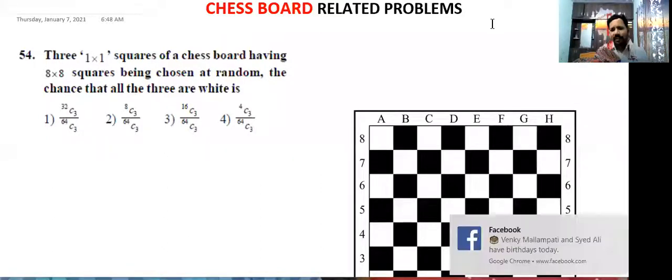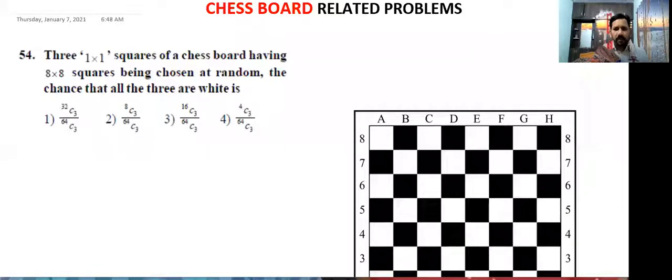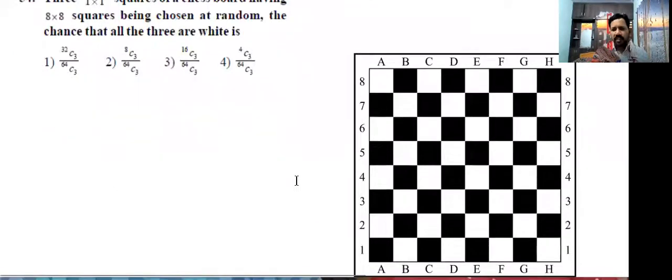In probability, I am going to discuss chessboard related problems. These are important. Those are in permutation combinations also we discussed. First is the chessboard. There are white and black color squares. Each row or each column, see how many squares are there? There are 8 squares. Out of 8, 4 white, 4 black. This is an 8 by 8 square.